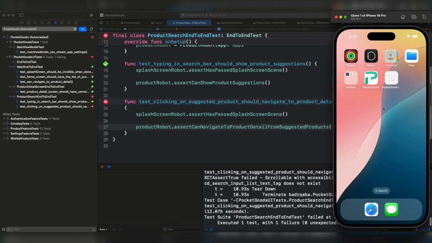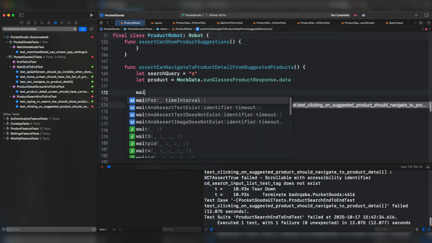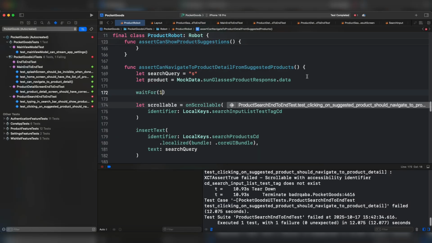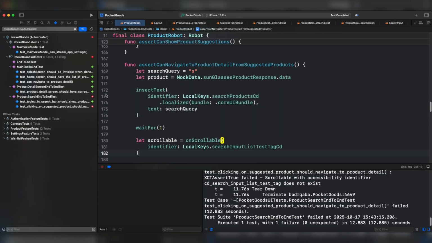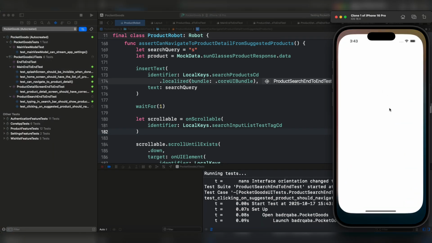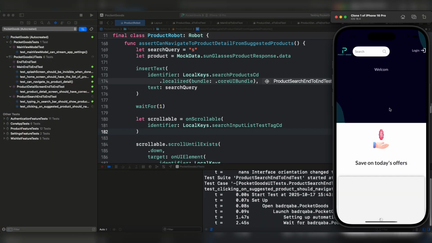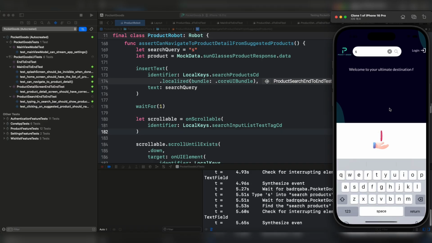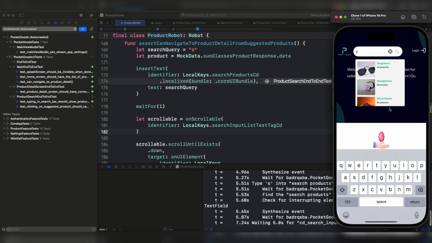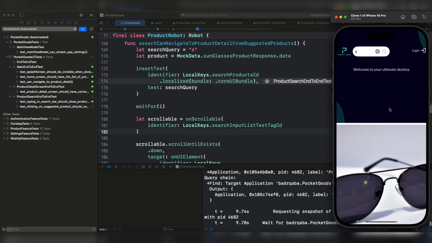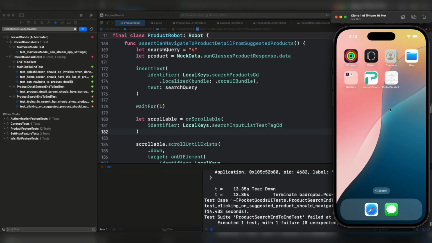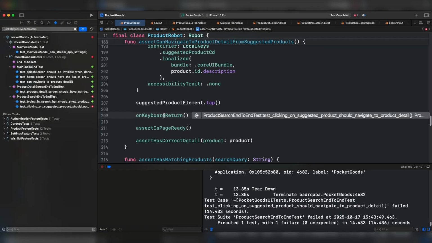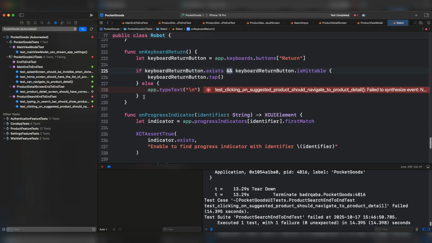I think that we have to wait for the existence of the container. Wait for 1 second. Underneath this insert, we have to insert first of all, then make the assertion. We have a problem. Under this on keyboard return, we can see that the virtual keyboard is being dismissed.